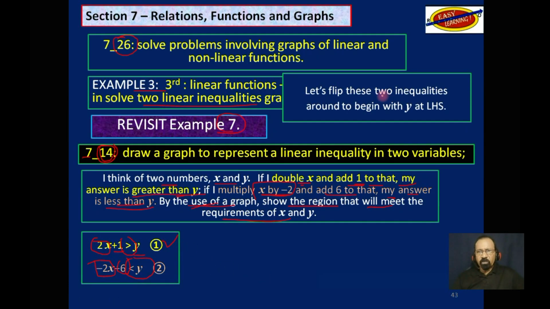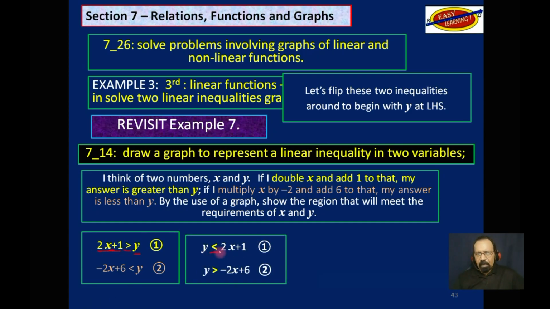So let's flip these 2 inequalities around to begin with y on the left-hand side. Well, think about it. If 2x plus 1 is greater than y, then y must be less than 2x plus 1. So y is less than 2x plus 1. And again, if -2x plus 6 is less than y, then y must be greater than that. Okay, now we have this in something that we can easily recognize and work with.